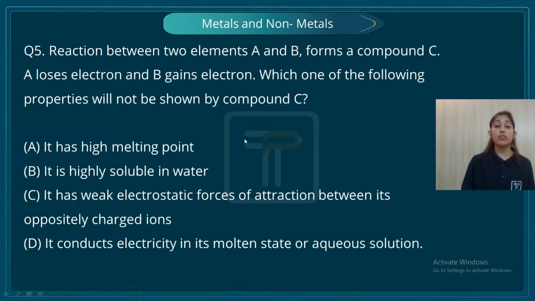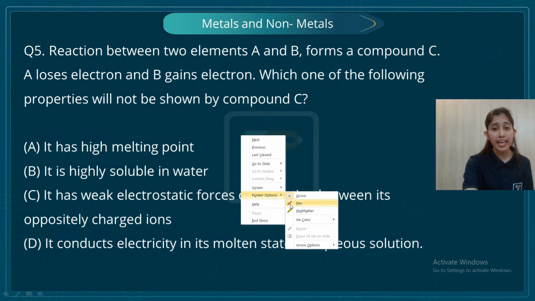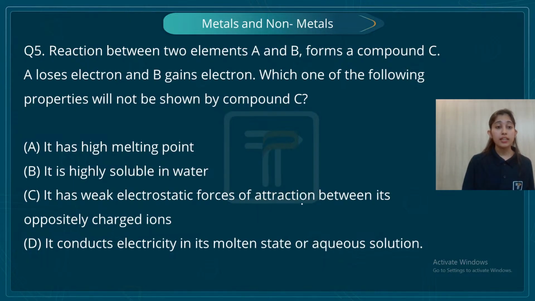We all know that ionic compounds are highly soluble in water, right? Then we all know that they conduct electricity in the molten state. And what we have to keep in mind is that ionic compounds have strong electrostatic forces of attraction, right? It does not have weak electrostatic forces of attraction. It has strong electrostatic forces of attraction. So obviously this is the property that is not shown by my ionic compound C.